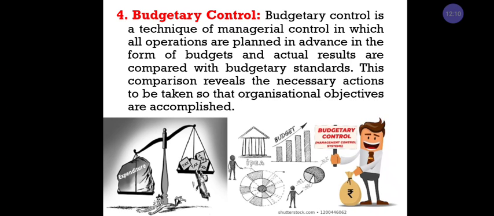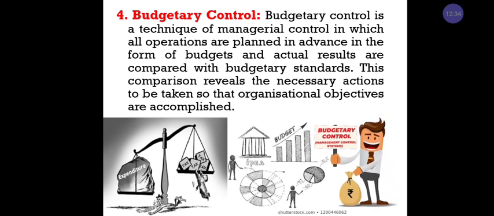Budgetary control has different objectives. First, budgeting focuses on specific time-bound targets, the organizational objectives. Budgetary control also motivates employees, who know the standard against which their performance will be appraised.